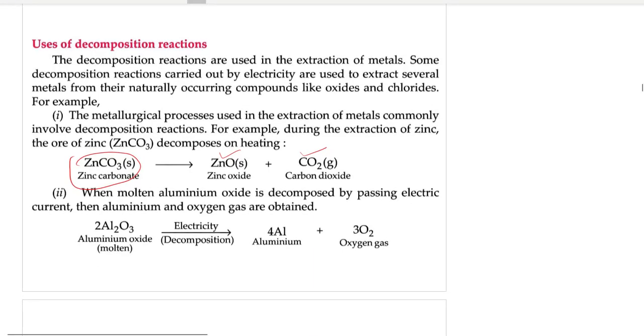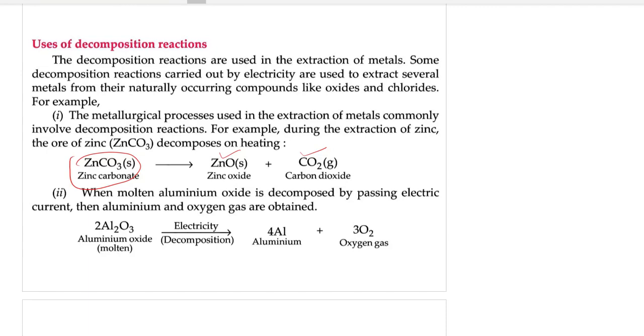See the uses of decomposition reaction. The first use is in metallurgical processes. You are going to study this in chapter number 3, that is metals and non-metals. In metals and non-metals, they will teach you about extraction of metals. So metals are not available freely in the earth. They are always available in combined form, like zinc. Zinc is available in the form of ore of zinc.